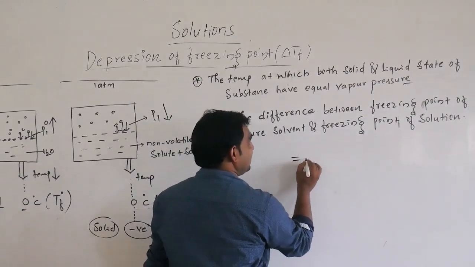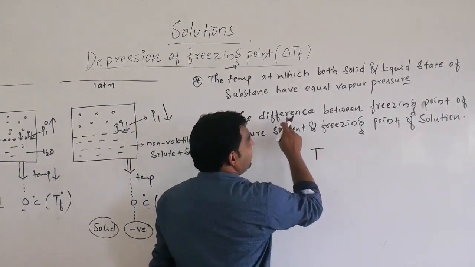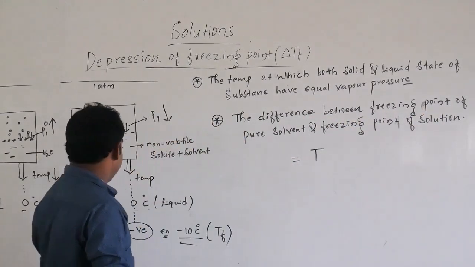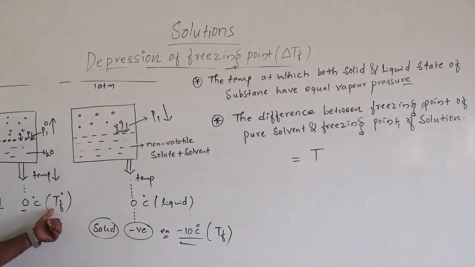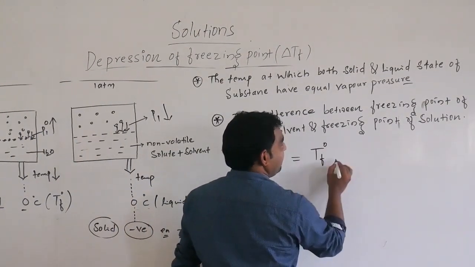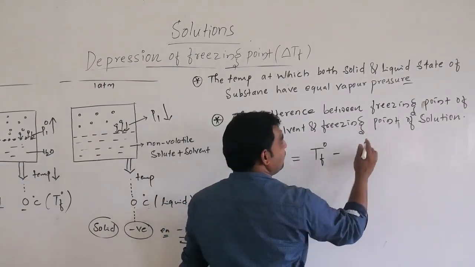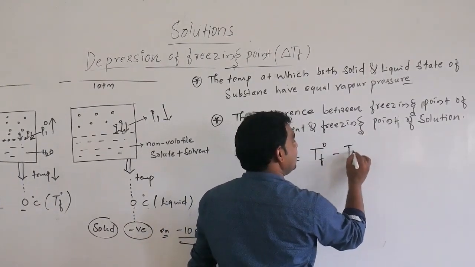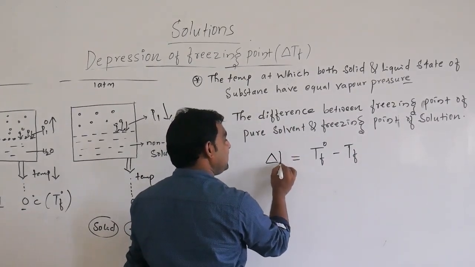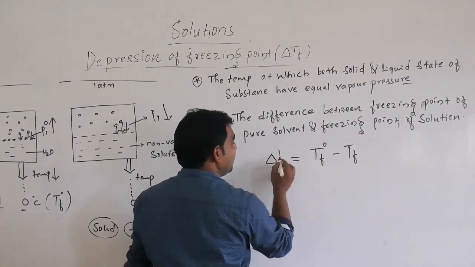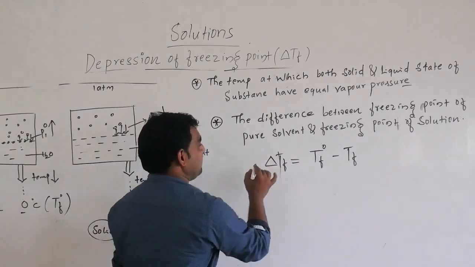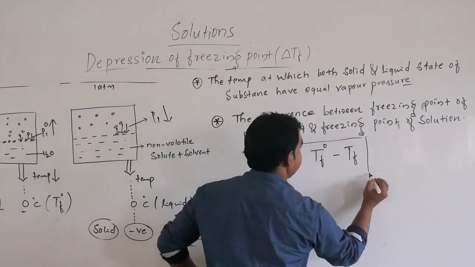Now we can write that. The difference between the freezing point of the pure solvent, denoted by Tf naught, minus the freezing point of the solution, that is Tf, gives the change in temperature of the freezing point, denoted by delta Tf, the depression of freezing point. Hope you all understand this one.